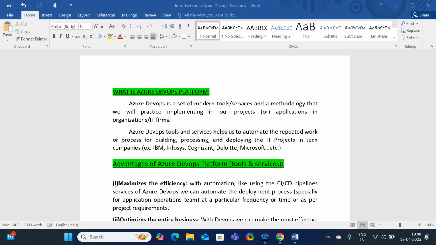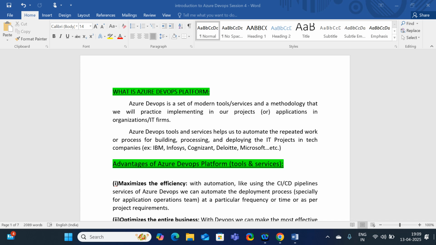Before understanding Azure DevOps, first of all we need to understand what we mean by DevOps. What do you mean by DevOps? Is DevOps a technology? No, DevOps is not a technology. DevOps is a process or culture for how we can effectively deliver our project. It is a set of steps, a process, a culture in order to deliver the project effectively. It's a kind of methodology.